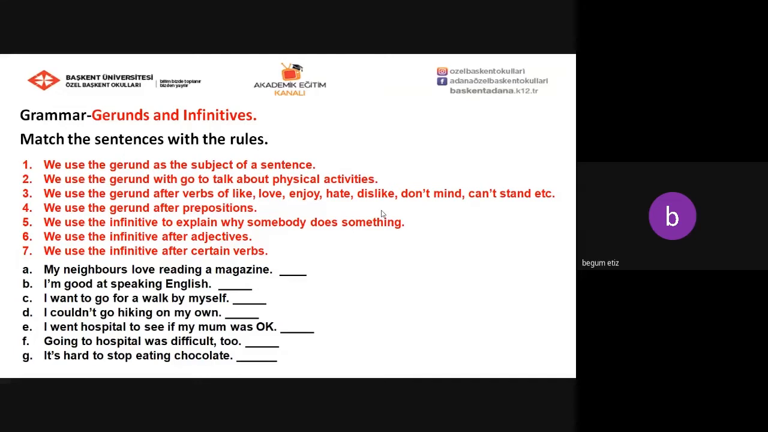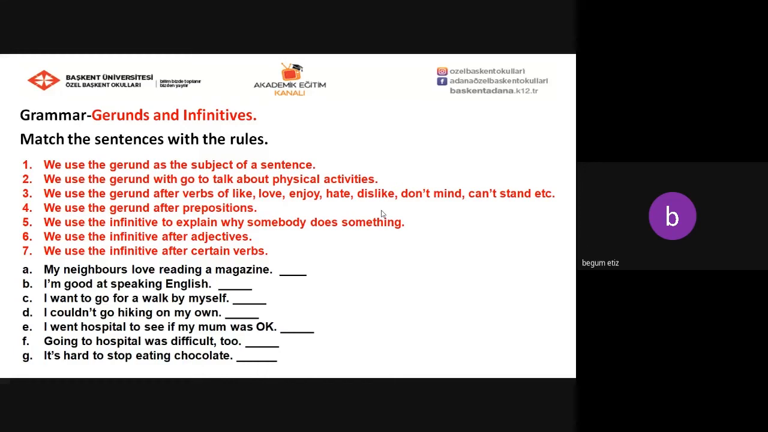We use the gerund as the subject of a sentence. We use the gerund with go to talk about physical activities. We use the gerund after verbs of like, love, enjoy, hate, dislike, don't mind, can't stand, etc. We use the gerund after prepositions. We use the infinitive to explain why somebody does something. We use the infinitive after adjectives. We use the infinitive after certain verbs.